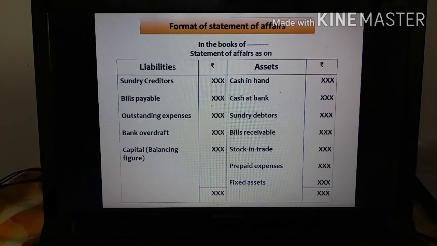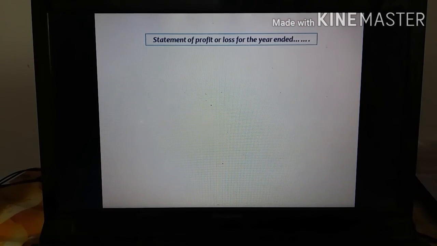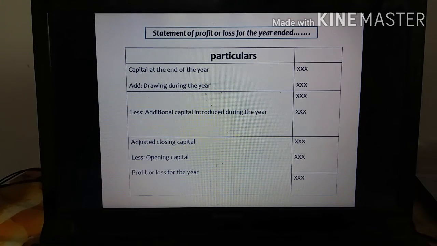Once again I repeat the format of the statement of affairs. This is the format of the statement of affairs. You have to open a statement of affairs on the double side of your ledger note. The statement of profit or loss, you have to open on a single side.